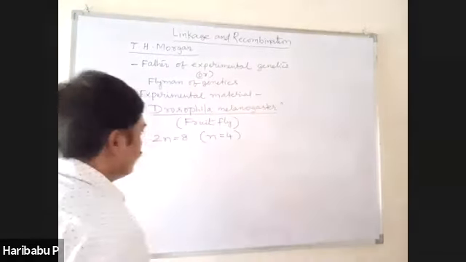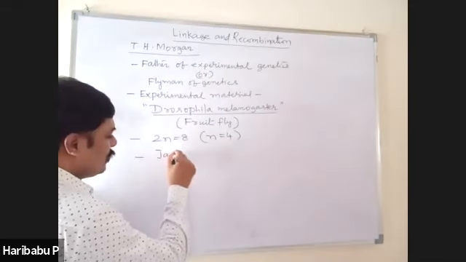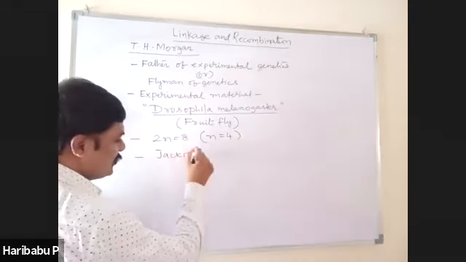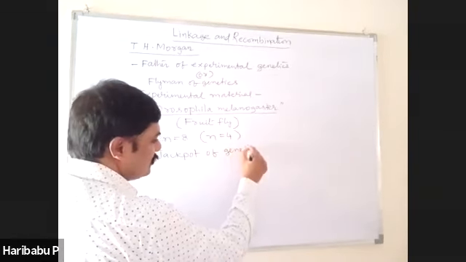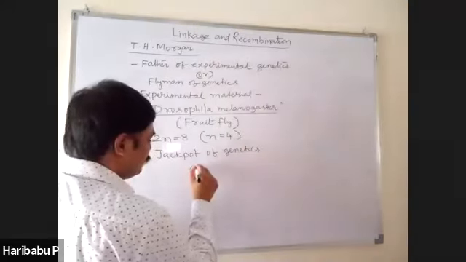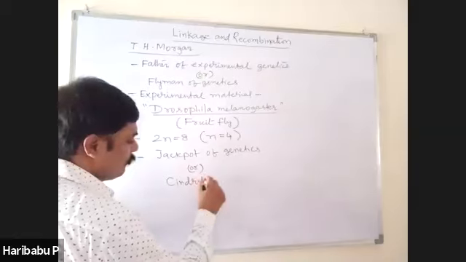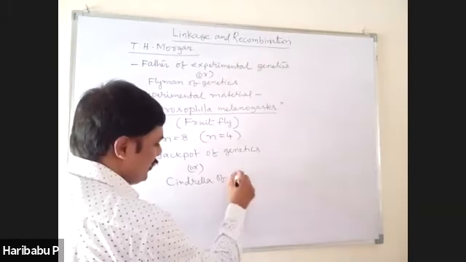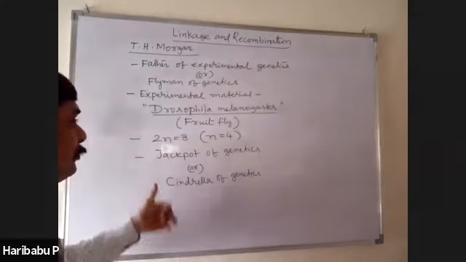And this fruit fly is also called jackpot of genetics or Cinderella of genetics. So try to remember these points.